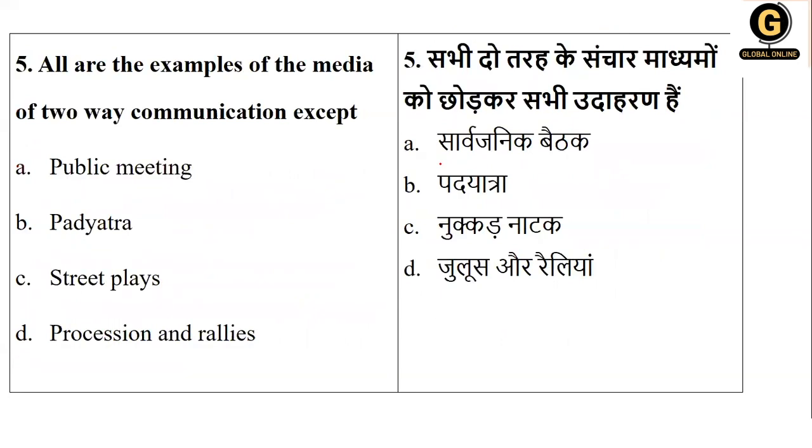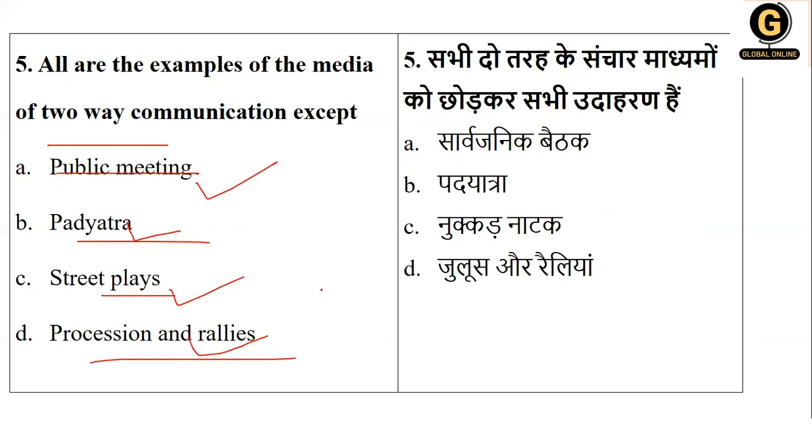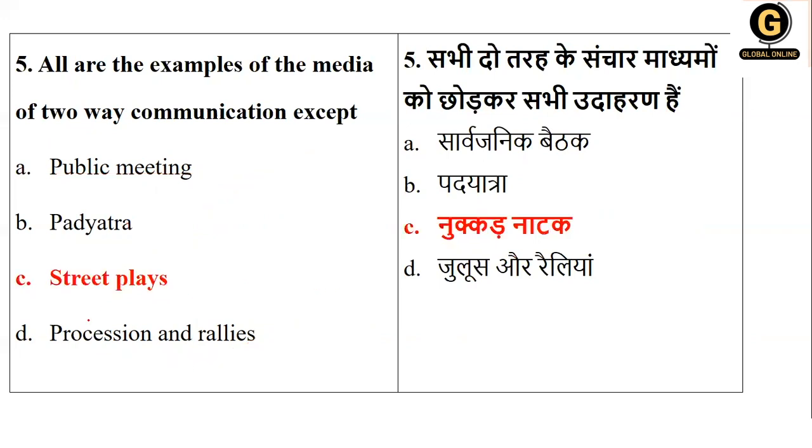Next, all are the examples of media of two-way communication, except one: meeting, padayatra, street plays, or procession. All are two-way except one. In public meetings, padayatra, and procession and rallies, people hear and listen, but in only one the people just listen, and that is option C, street play. So the right answer is street play.